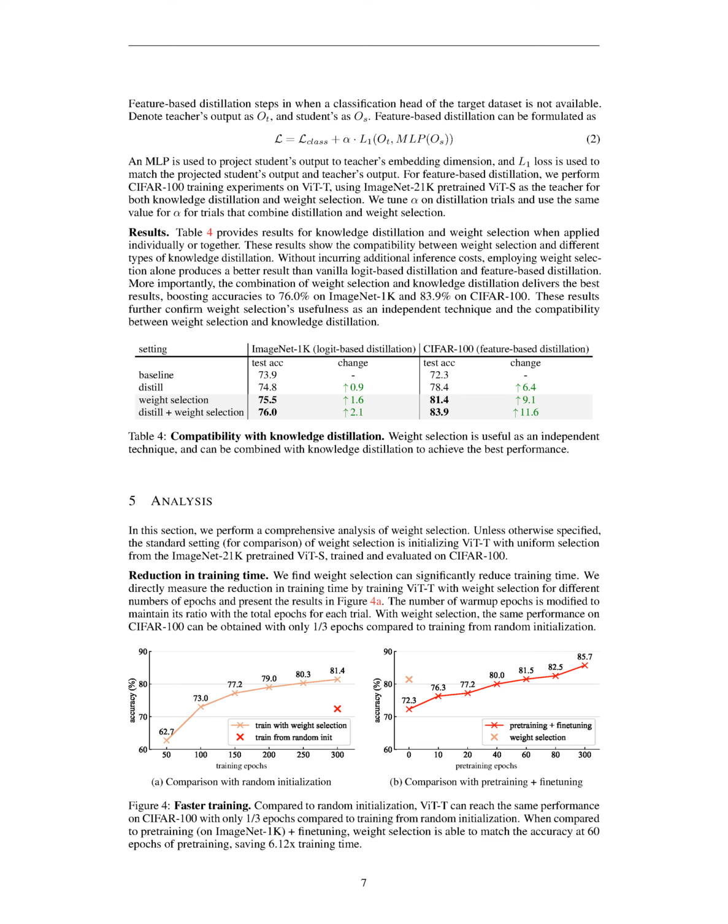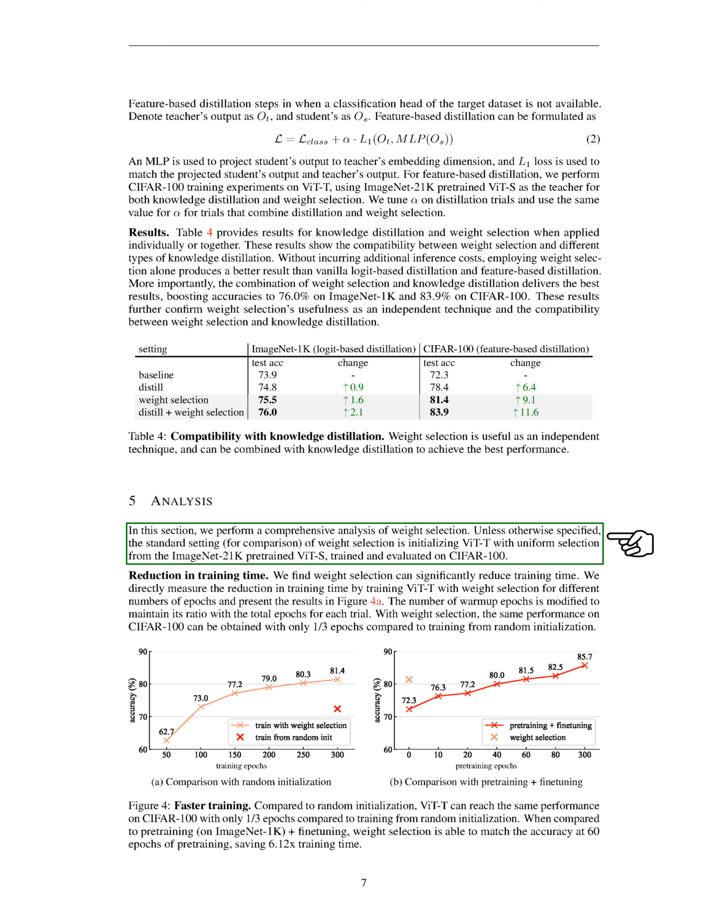Weight selection consistently improved test accuracy, especially for smaller datasets, and addressed the challenge of training ViT on small datasets. Weight selection also showed compatibility with knowledge distillation, producing better results when combined with logit-based or feature-based distillation.